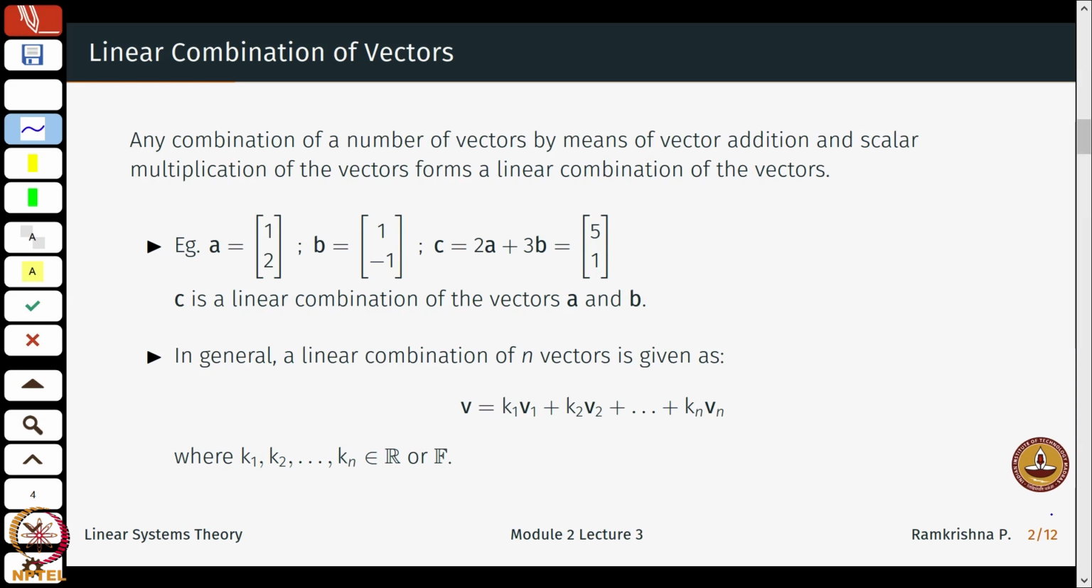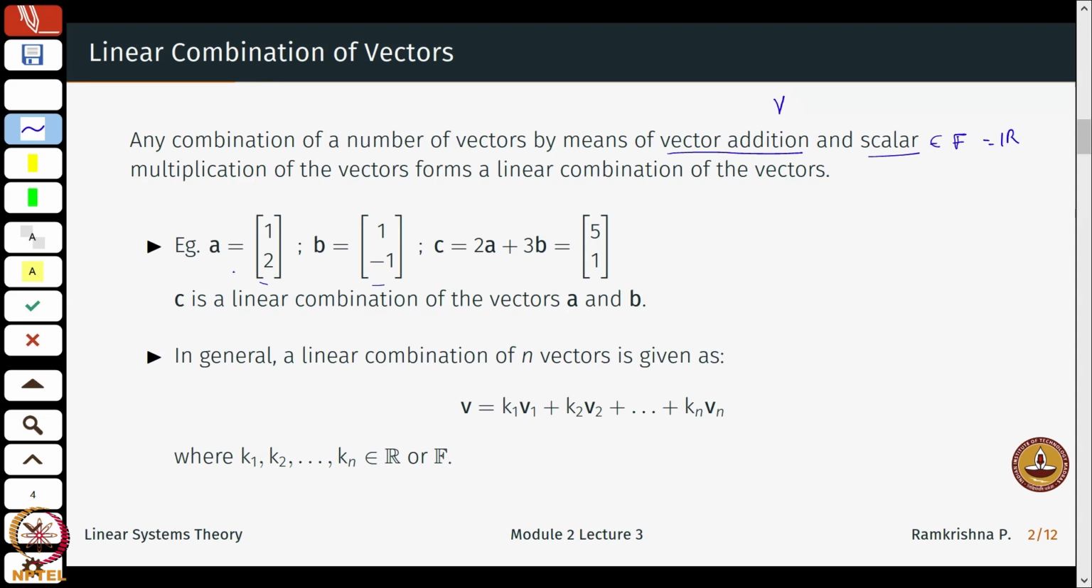Say I have a couple of vectors denoted in coordinate representation by (1, 2) and (1, -1). So any combination of a number of vectors, or a linear combination, by means of vector addition and scalar multiplication. When I say vector addition, these vectors will belong to the vector space V, and the scalars will come from the field F over which the vector space V is defined. And in most part of the course, the field will simply be the real line R.